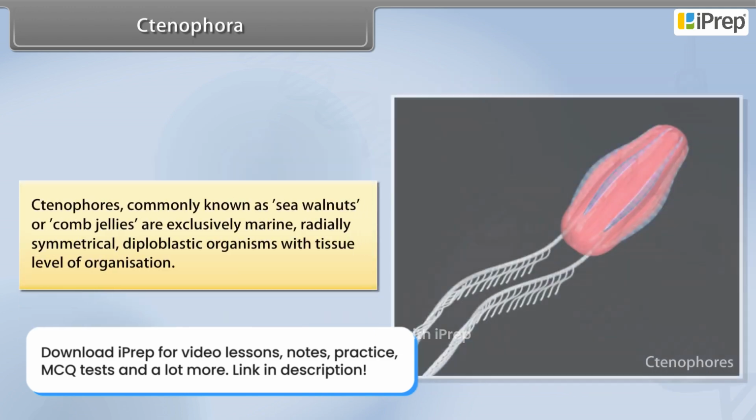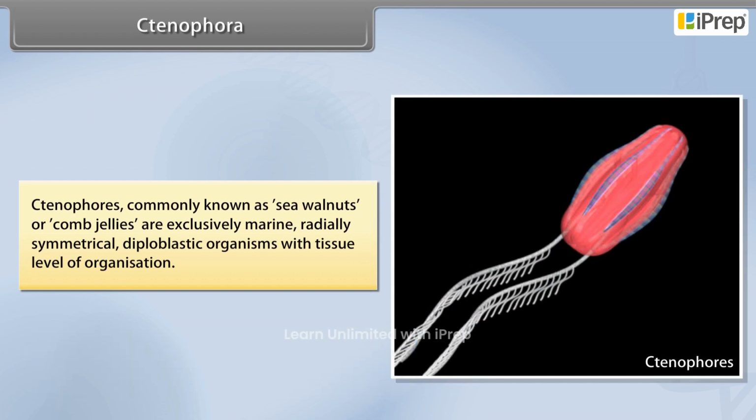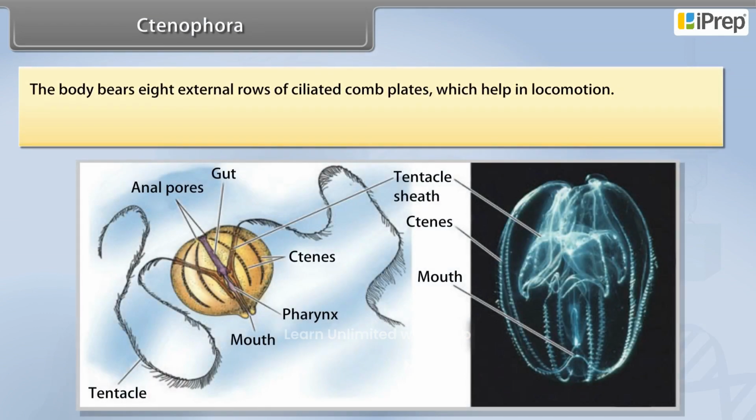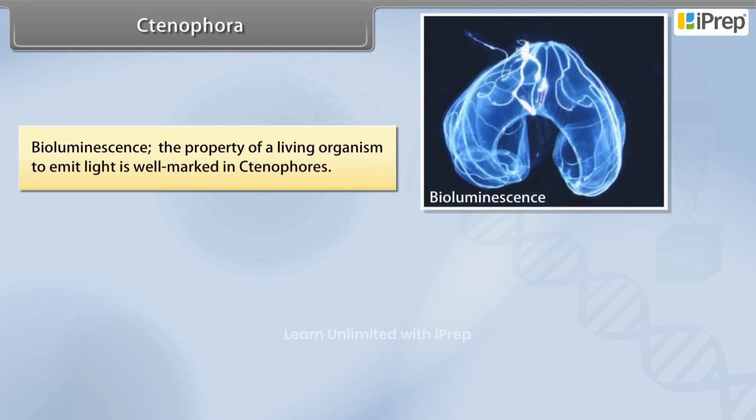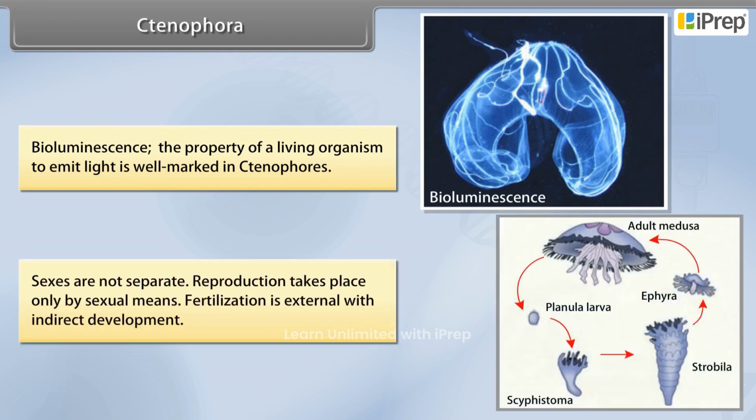Ctenophora. Ctenophores, commonly known as sea walnuts or comb jellies, are exclusively marine, radially symmetrical, diploblastic organisms with tissue level of organization. The body bears 8 external rows of ciliated comb plates, which help in locomotion. Digestion is both extracellular and intracellular. Bioluminescence, the property of a living organism to emit light, is well marked in ctenophores. Sexes are not separate. Reproduction takes place only by sexual means. Fertilization is external with indirect development.